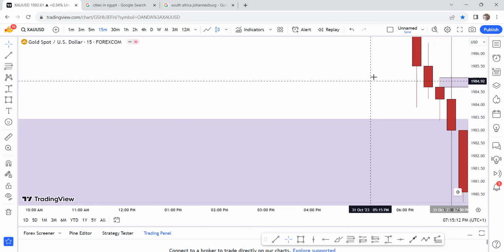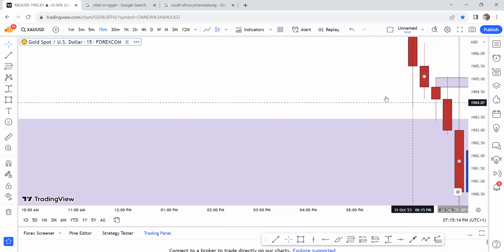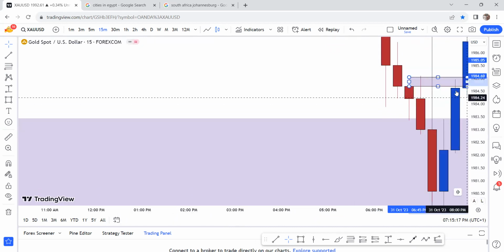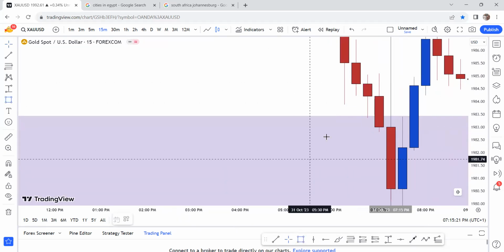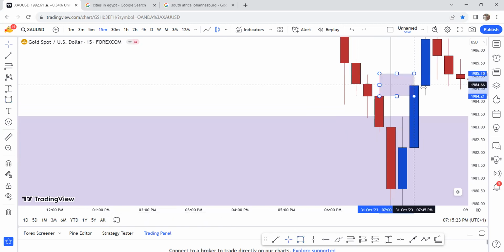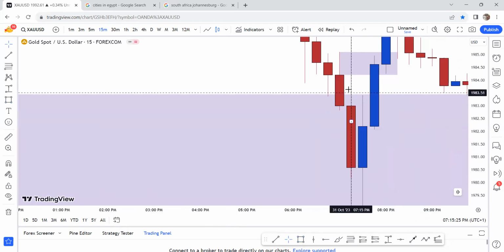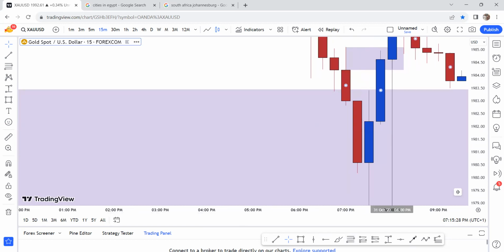Now in this situation, I actually wait for that to happen. I don't stress myself. Price came back, closed again, no problem. Now it's no more that zone for me, right? Now it's this zone right here. I wait for that zone to break. It never happened. And then finally, this is the zone I would have waited for price to break, this zone right here.